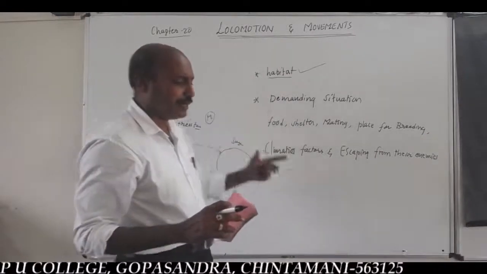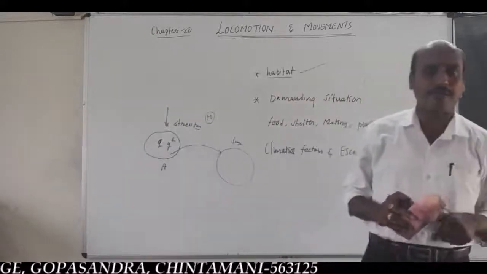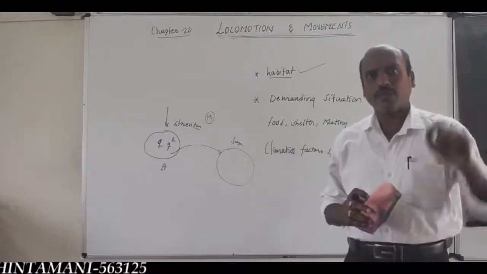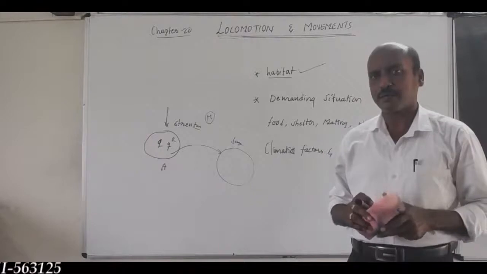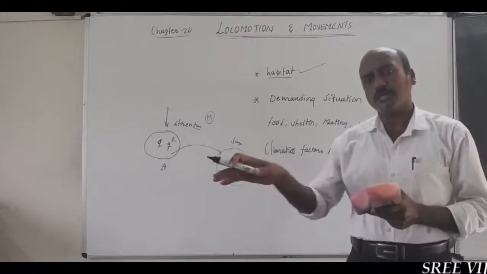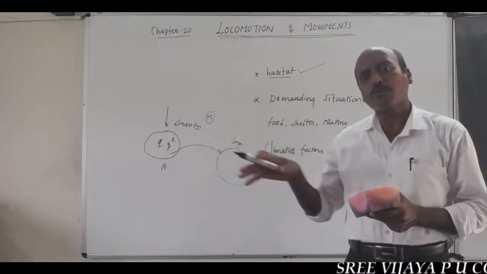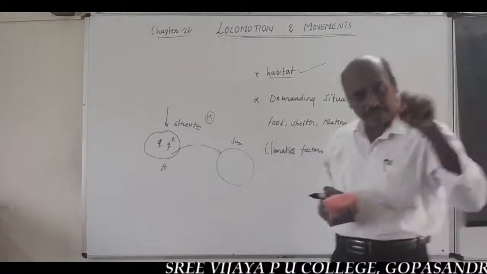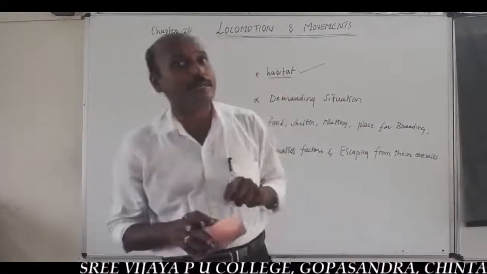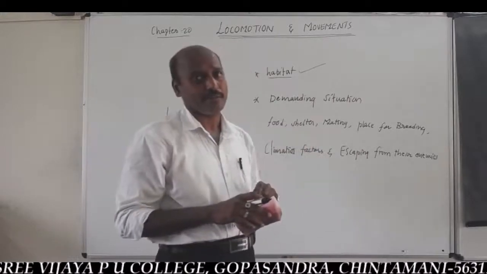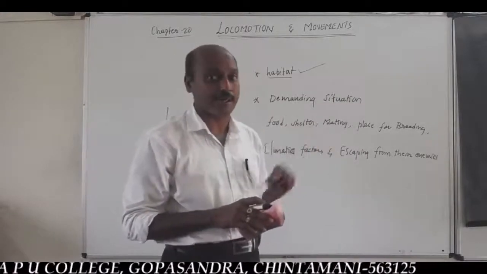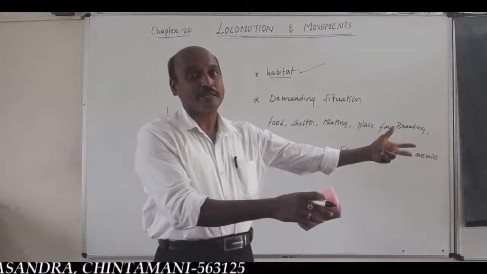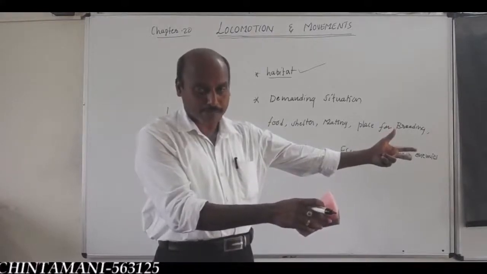One simple example, the lizard. In summer season, due to high environmental temperature, the lizard moves to shaded places. While in winter season, in a cold climatic habitat, the lizard may bask its skin in the sunlight for maintenance of body heat, body temperature.